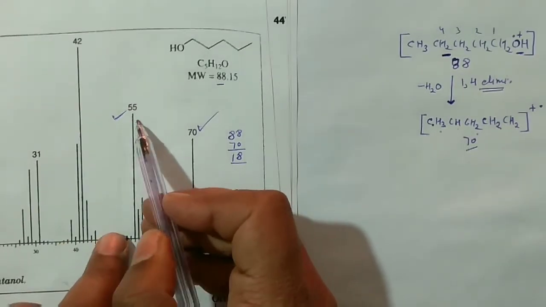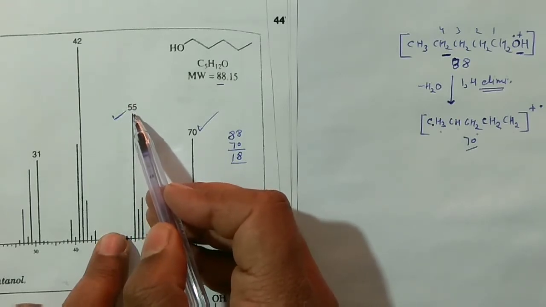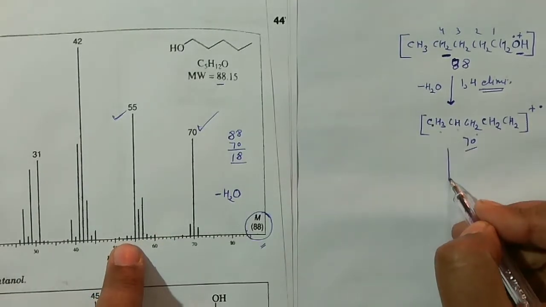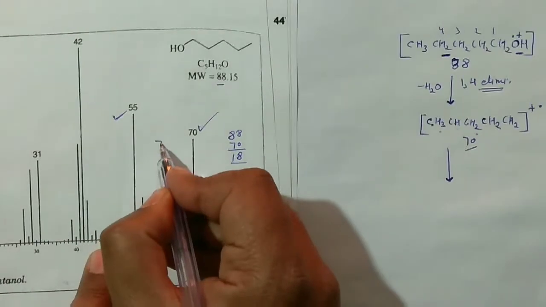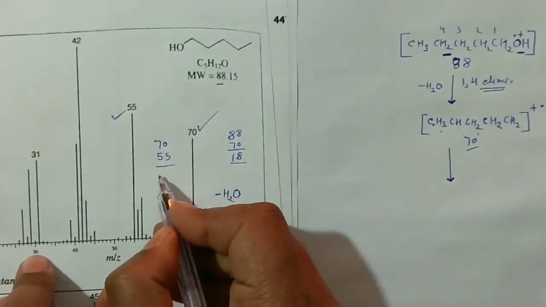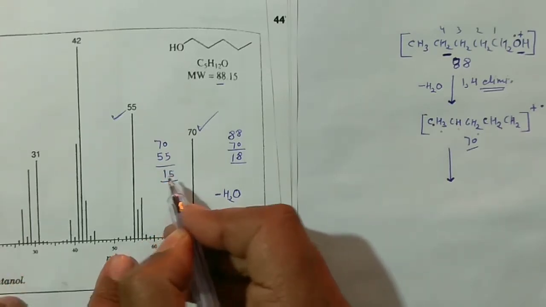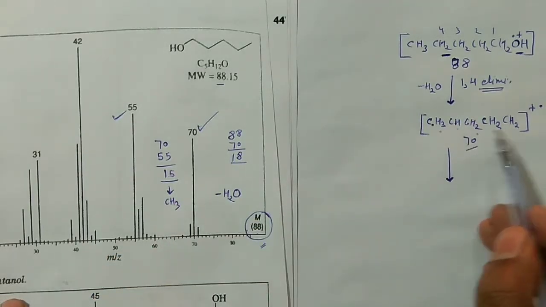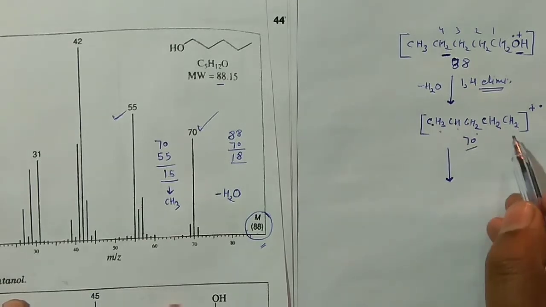However, if you go through the textbook, then you will not find the explanation of the formation of this kind of peak, right? But what I think about why this peak is forming here, very easily you can see how it is forming. Actually 70 was the peak and this was the peak at 55. If you subtract this value, then of course you will get 15, right? And you know the 15 is actually the CH3. So somehow you can remove the CH3 from here. How you can remove the CH3 from here? Easily you can get this value also.